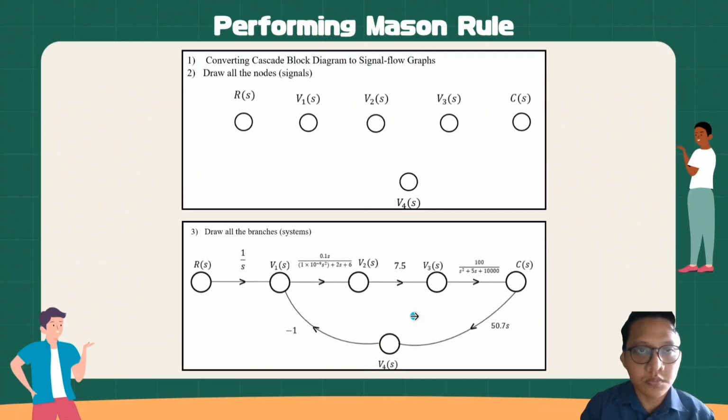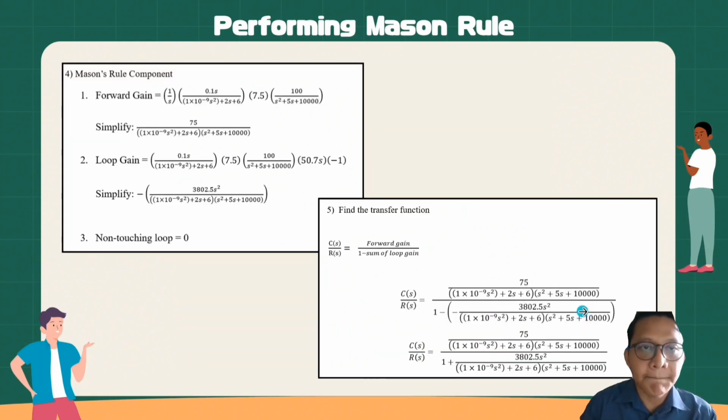Then we perform Mason's rule to verify our answer, to check whether the OTF is true or not. First is converting the cascade block diagram to a signal flow graph, and then drawing all the signal nodes, and then drawing all the branches, and then the Mason's rule components. We get 1 forward gain, substitute the equation and simplify. 1 loop gain, substitute the equation and simplify, and we get 0 non-touching loops.